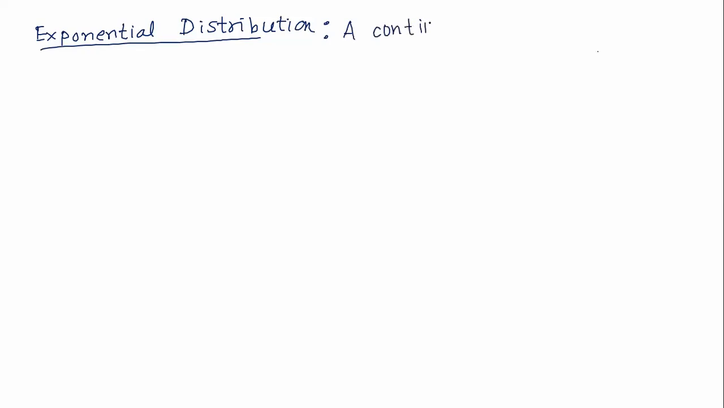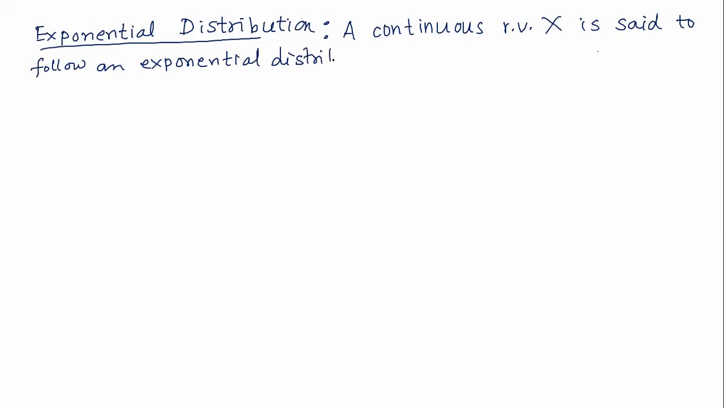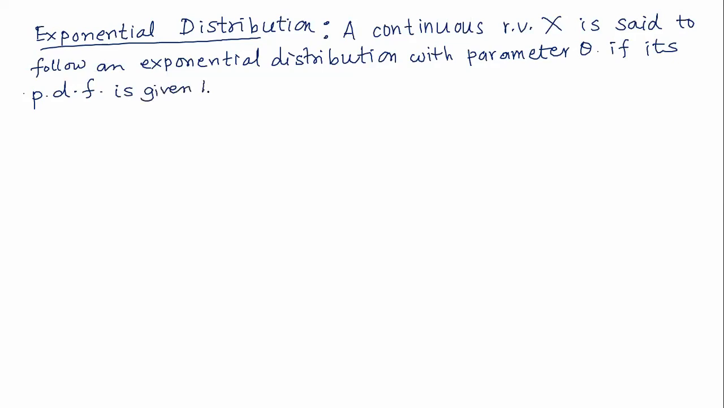A continuous random variable capital S is said to follow an exponential distribution with parameter theta, meaning it has only one parameter theta, if its probability density function is given by small f of x equal to 1 upon theta e to the power minus x upon theta, for x greater than or equal to 0 and theta greater than 0. This is the definition of an exponential distribution.